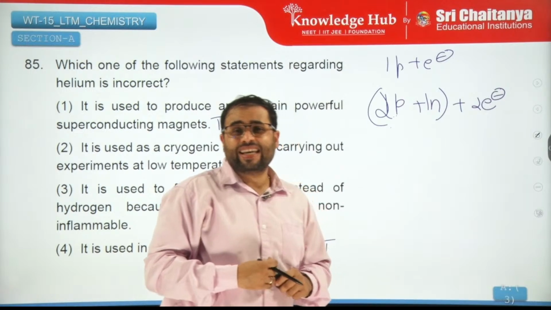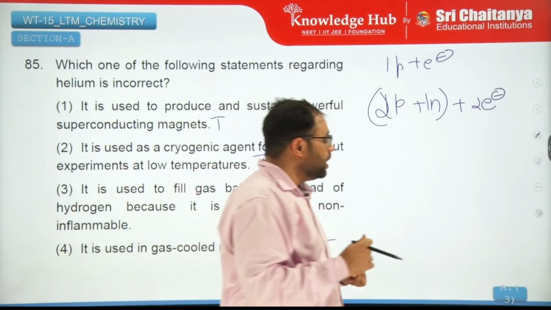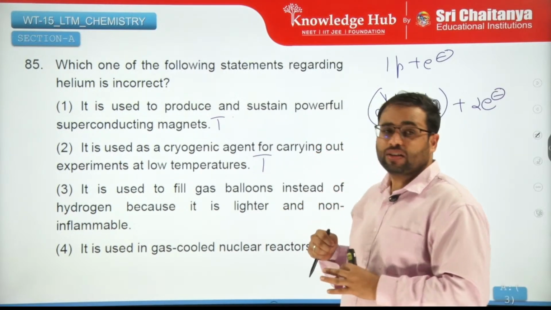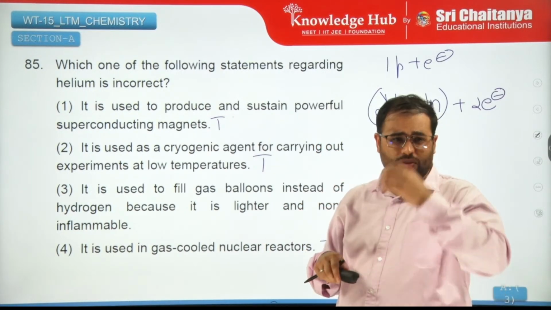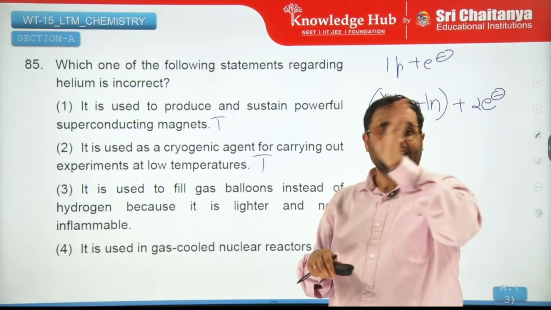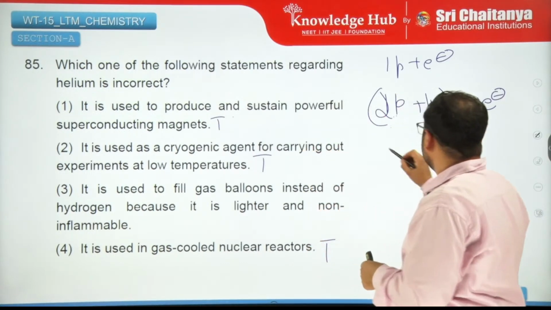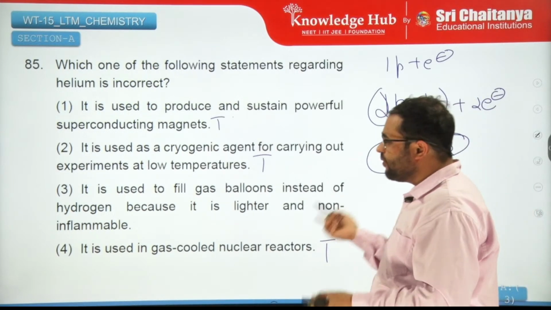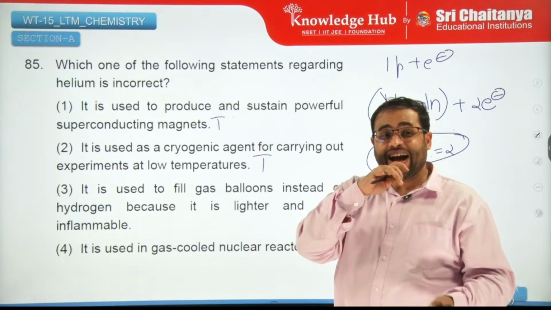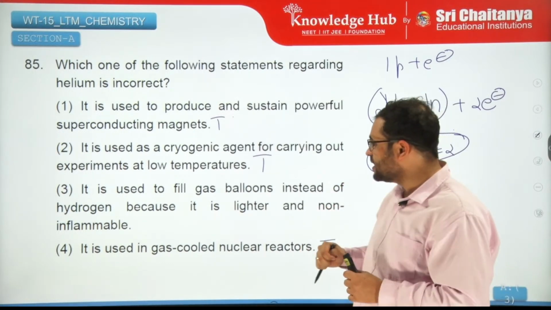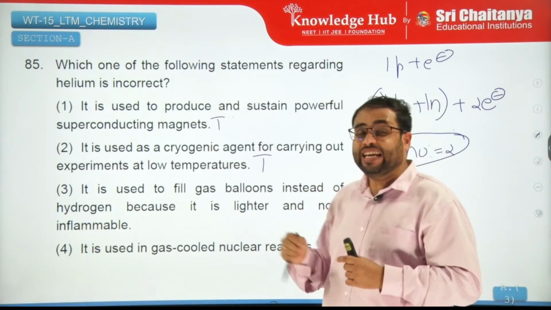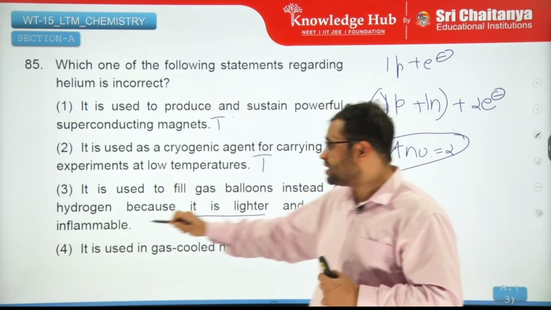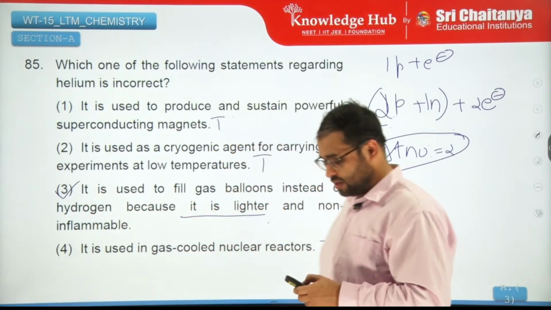Now because of this, helium has a higher weight and is heavier, right? Atomic number is high, right? You can just understand that hydrogen, helium. So atomic number is 2. So obviously it will be of higher atomic weight, right? Due to which helium is heavier than hydrogen. It is saying it is lighter. So that is incorrect. So this is the correct answer.